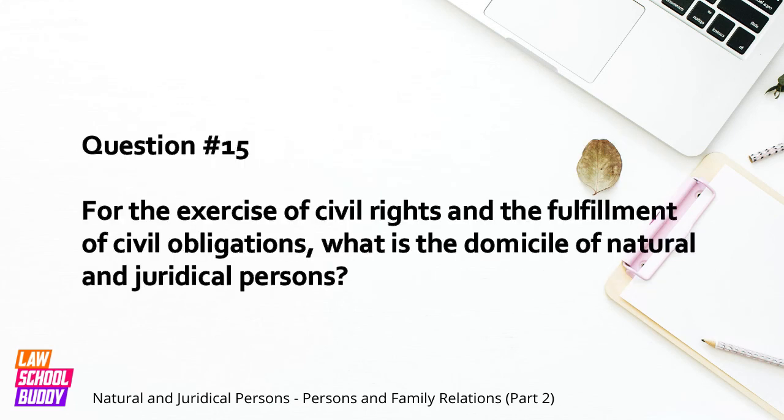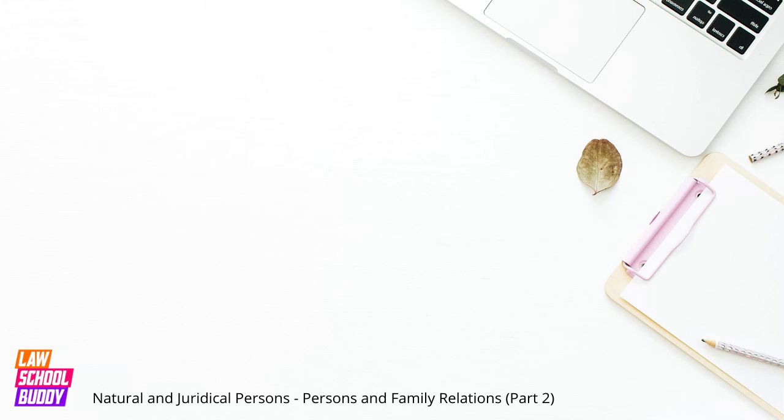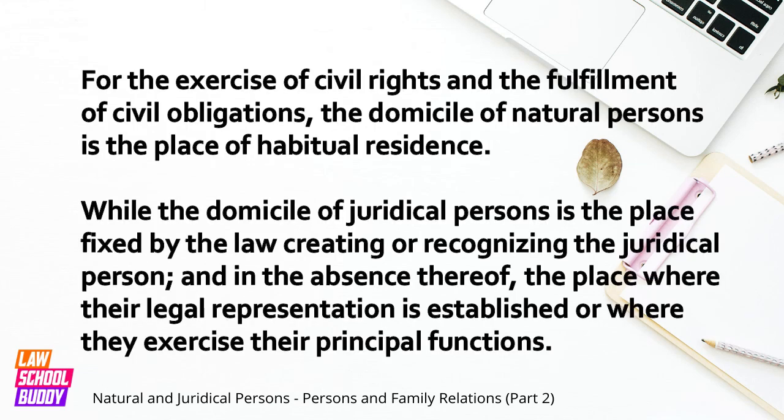Question number 15. For the exercise of civil rights and the fulfillment of civil obligations, what is the domicile of natural and juridical persons? For the exercise of civil rights and the fulfillment of civil obligations, the domicile of natural persons is the place of habitual residence, while the domicile of juridical persons is the place fixed by the law creating or recognizing the juridical person, and in the absence thereof, the place where their legal representation is established, or where they exercise their principal functions.